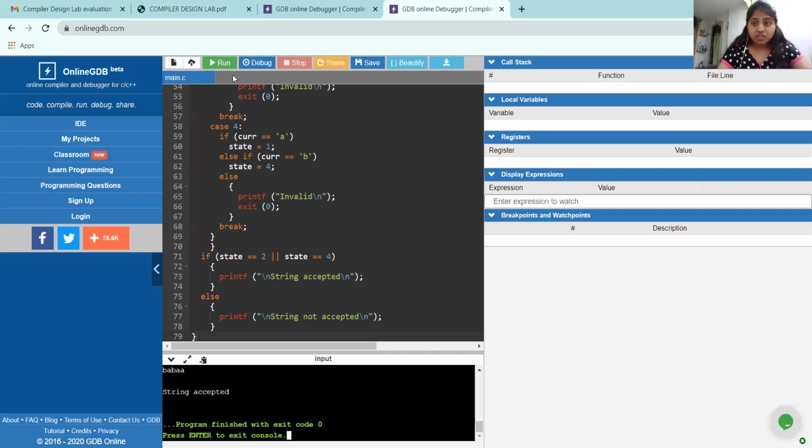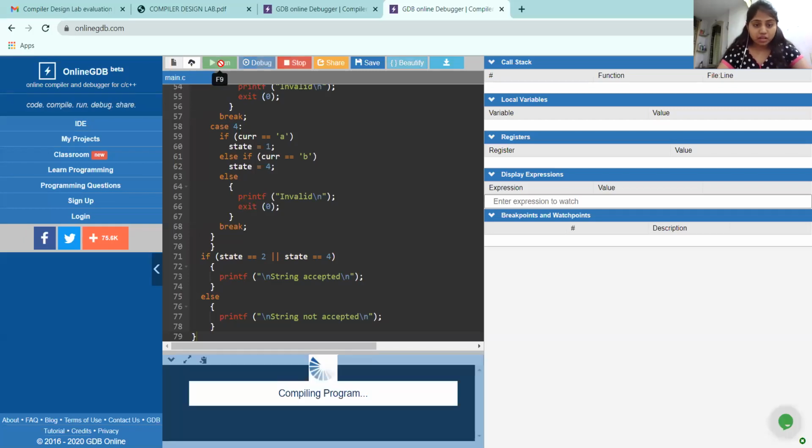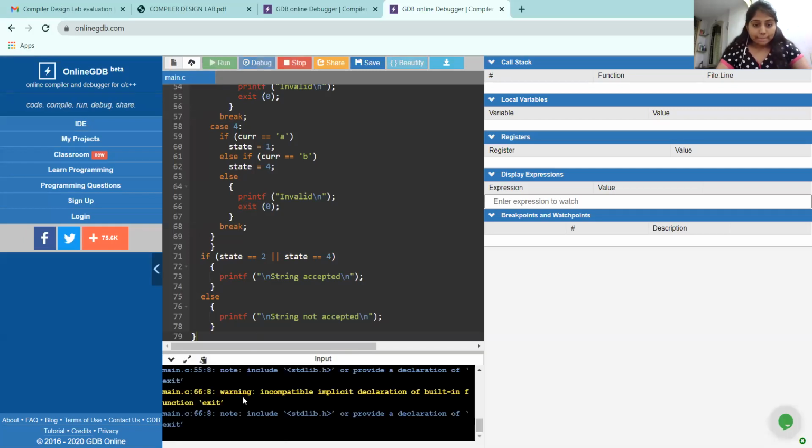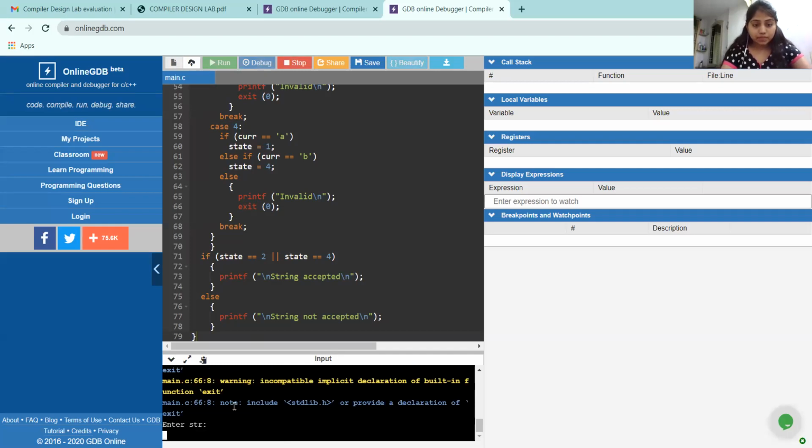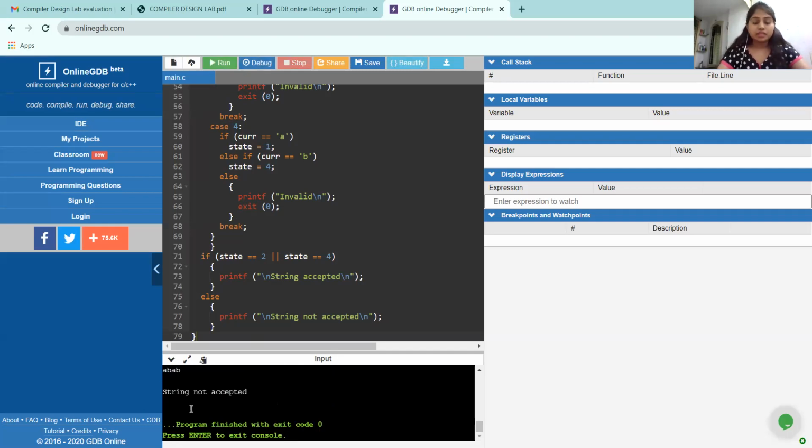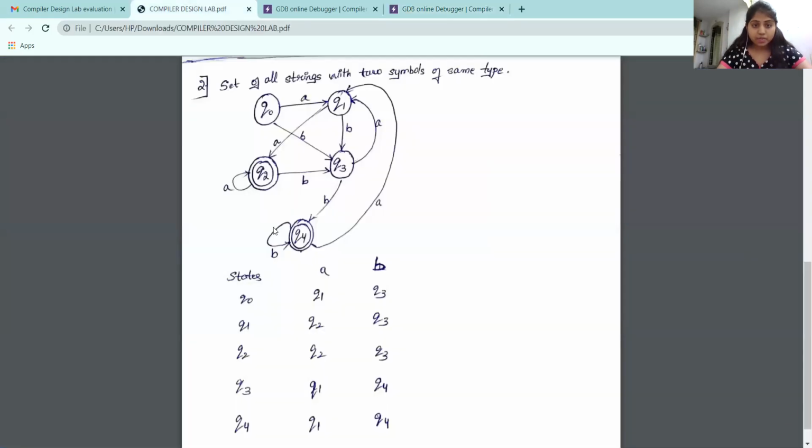So let us take another string which is not accepted. AB is the string I have taken. Here we can clearly see that the string was not accepted. So let us look at this string AB in our automata.